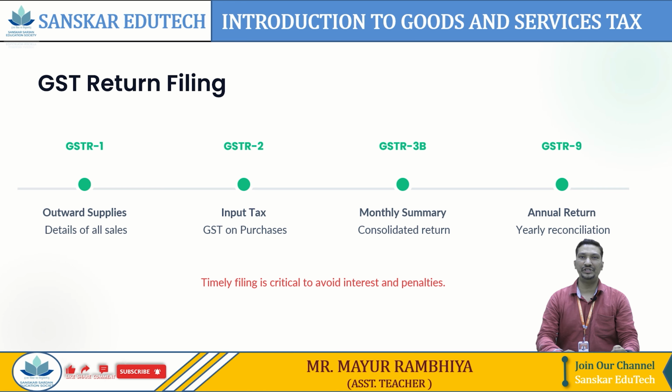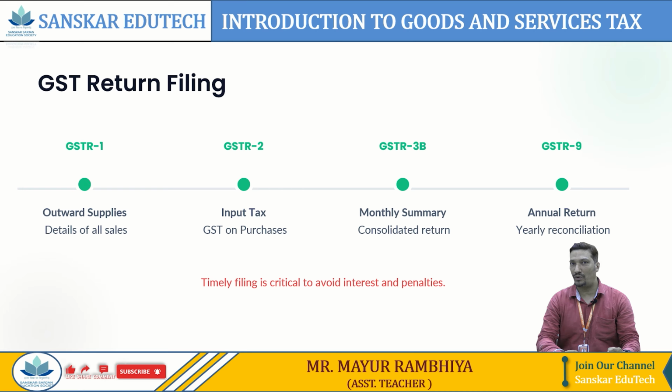Moving next, GST returns. Under GST, a business must file regular returns. It may be monthly or quarterly. If you are a regular supplier, then you have to file monthly, and if you have taken registration under the composition scheme, then you have to file returns on a quarterly basis. Now, what are the types of returns we have? We have GSTR1, which sums up all the outward supply.